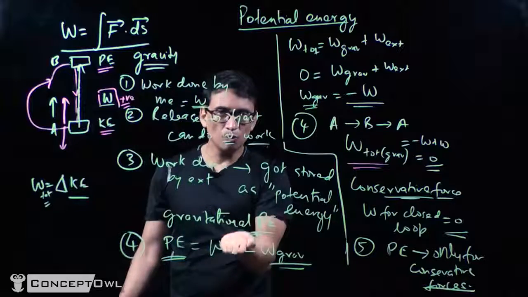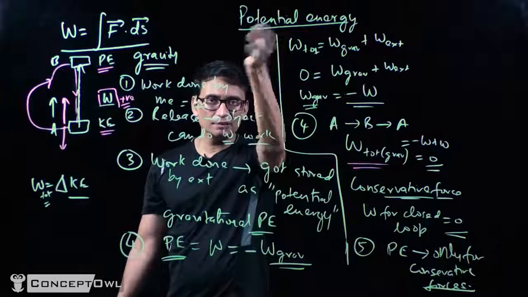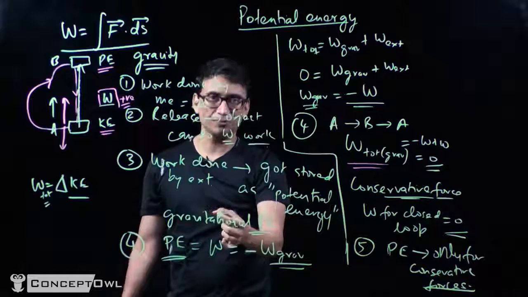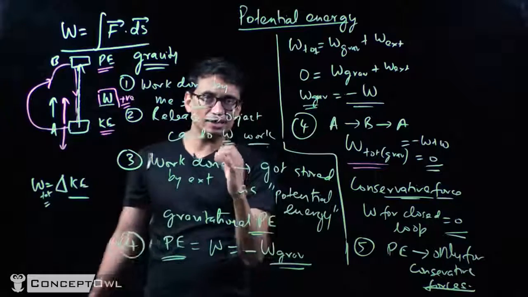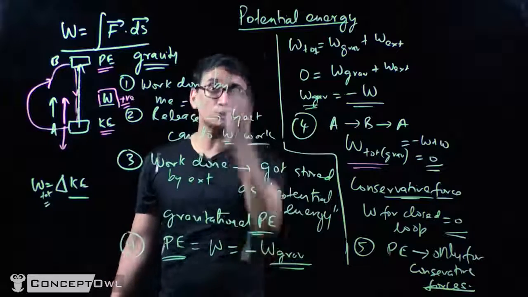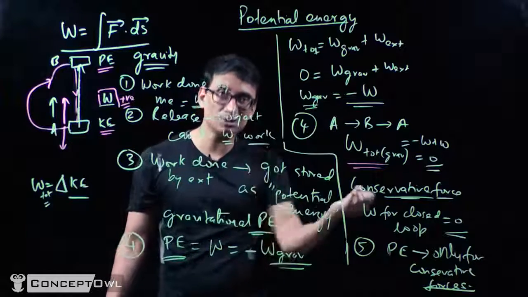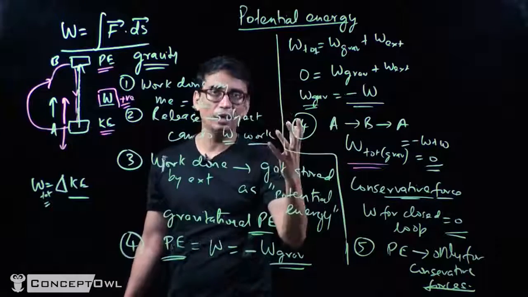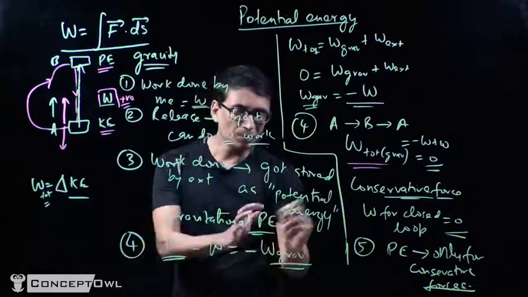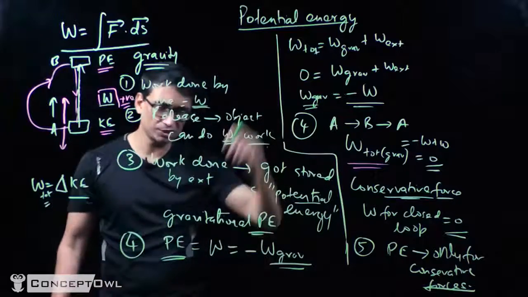Next point is, when I do the work, when the object comes back, we get it back as kinetic energy, right? And therefore, since you're getting it back, I can say it is stored. It's like a bank which gives you back $1,000 when you put in $1,000, right? So I can say it's stored, and I give it a name. I call it potential energy. In this case, I call it gravitational potential energy.